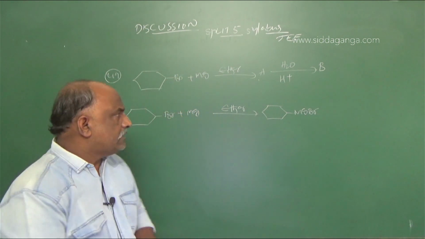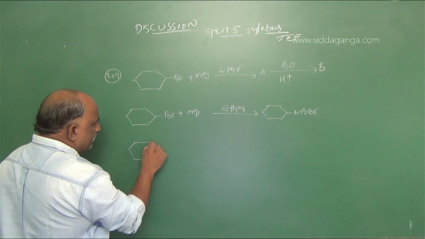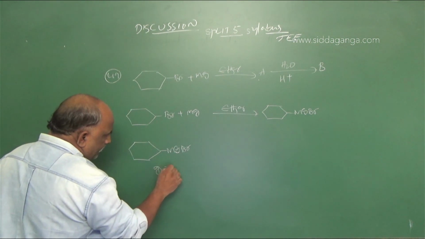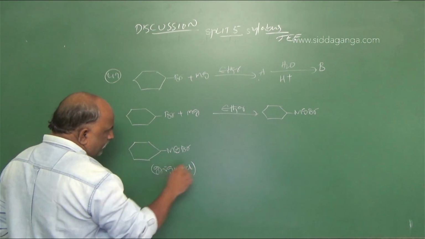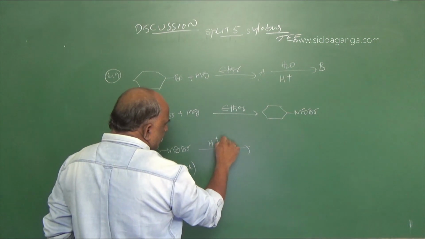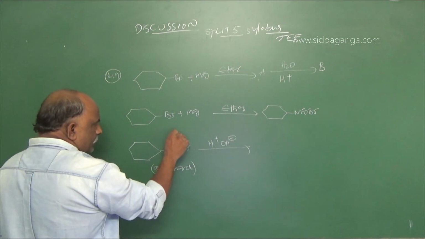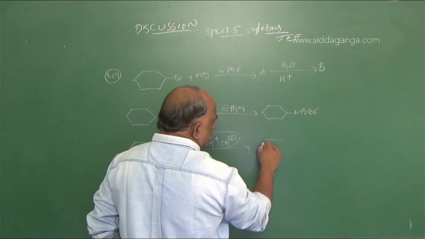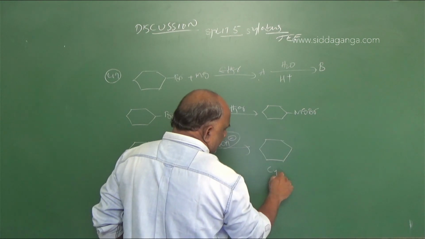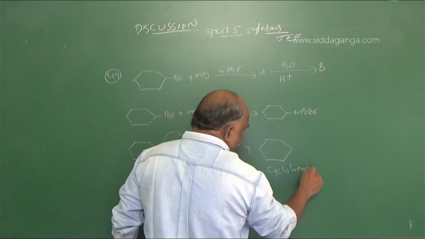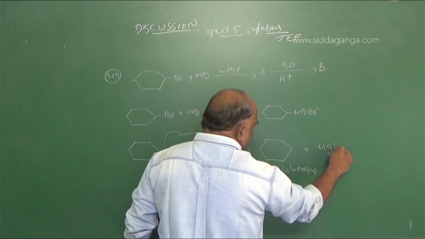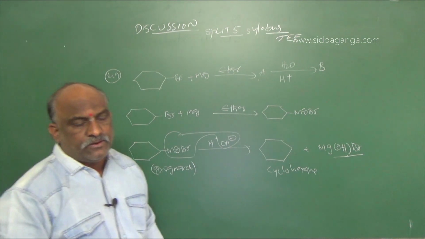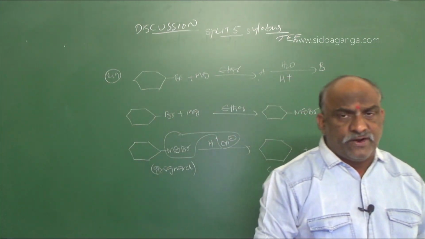After this Grignard reagent, what is the second step? The second step is hydrolysis, H plus and OH minus, of this Grignard reagent. Simply eliminate the entire MgBr with OH and add H to this. What we will get is cyclohexane plus MgOH, and this is the process to find B.